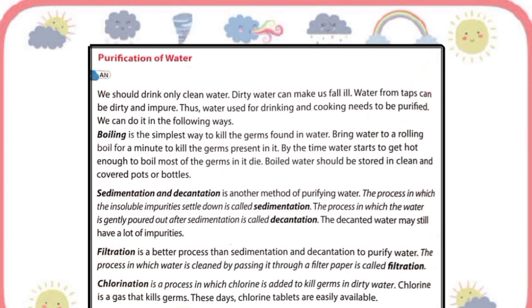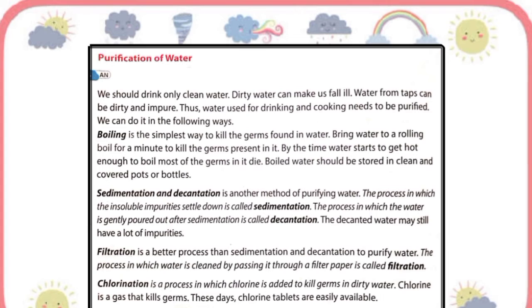Now let's understand what is purification of water. So as you know, we should drink only clean water, because dirty water can make us fall ill, and water from taps can be dirty and impure also.